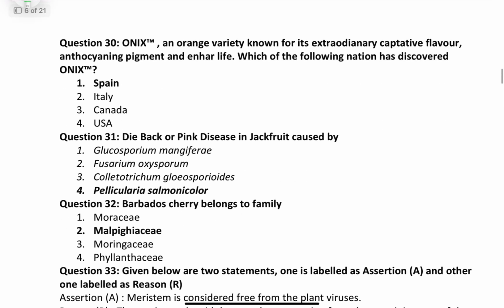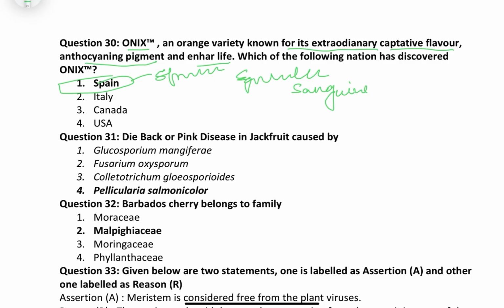Question number 30. It's a very important question, friends. Onyx, an orange variety known for its extraordinary captivating flavor, anthocyanin pigment, and enhanced shelf life. Which of the following nations has discovered it? The correct answer is, friends, Spain, which developed it through the spontaneous mutation of Sanguinelli. Okay, must remember it is a spontaneous mutant.